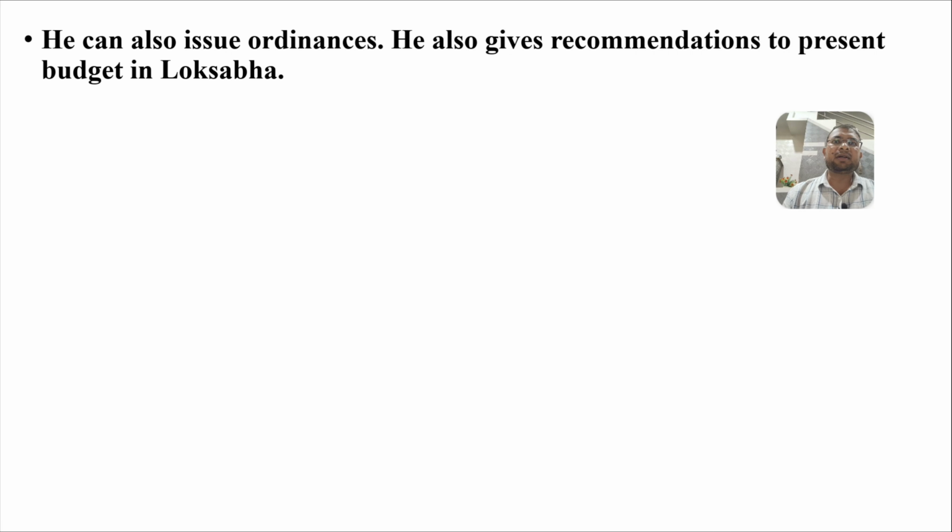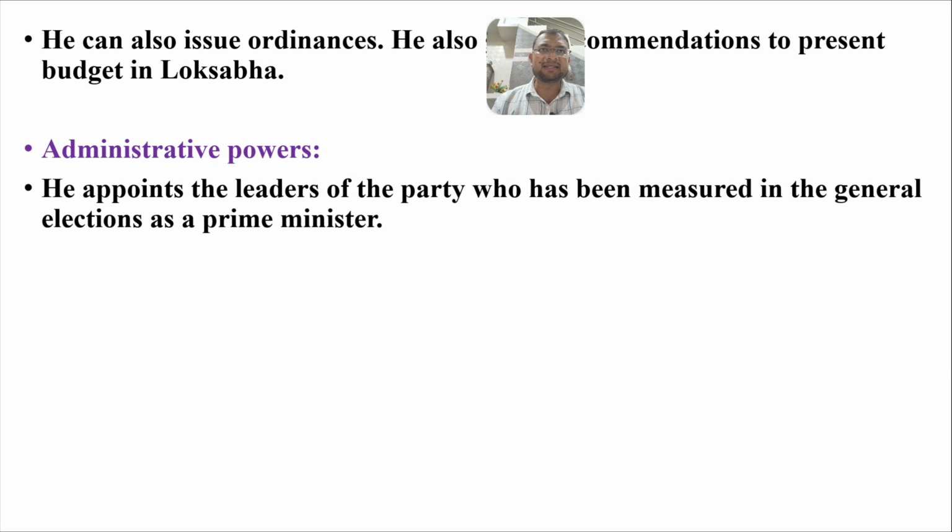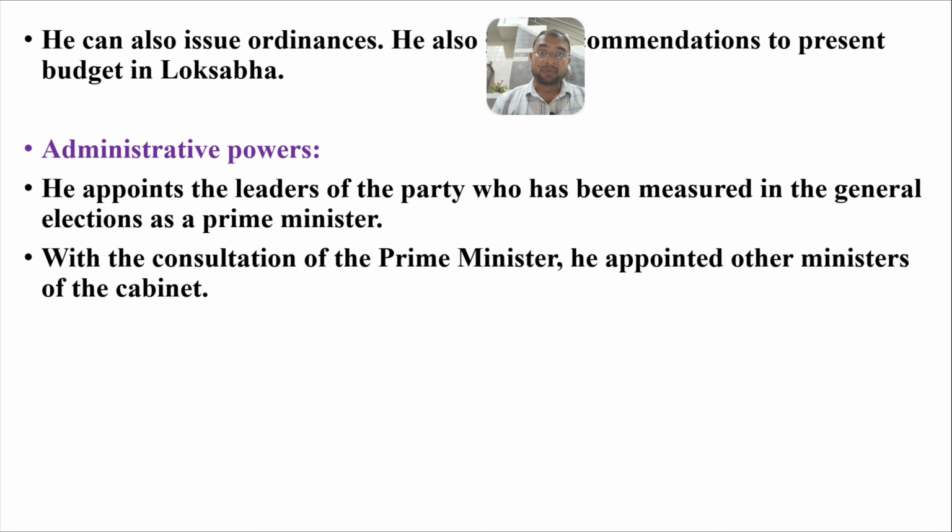So he can also issue an ordinance. Ordinance means order here, the president's order. He also gives recommendations to present the budget in the Lok Sabha. Administrative powers: he appoints the leader of the party that has won the general elections as prime minister. So the prime minister is formally appointed by the president. In consultation with the prime minister, he appoints the other ministers of the cabinet.